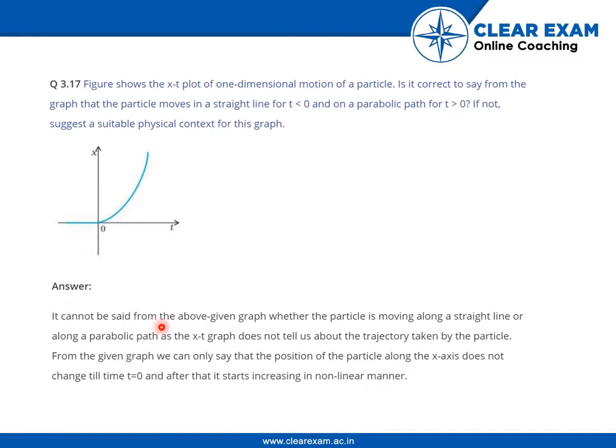it cannot be said from the above given graph whether the particle is moving along a straight line or along a parabolic path, as the x-t graph does not tell us about the trajectory taken by the particle. From the given graph, we can only say that the position of the particle along the x-axis does not change till time t is equal to 0, and after that it starts increasing in a non-linear manner.